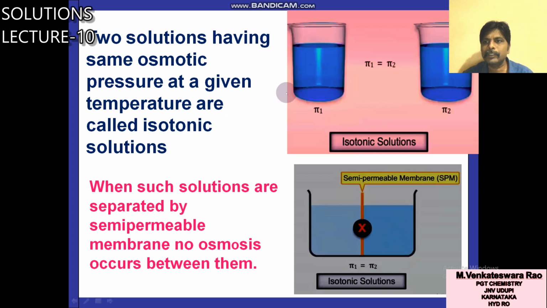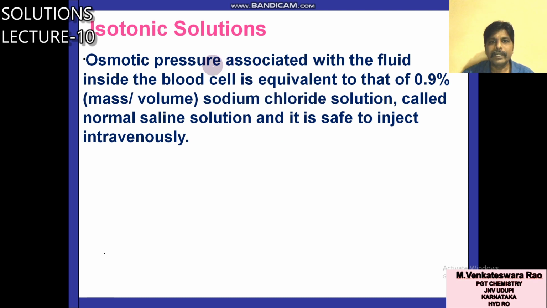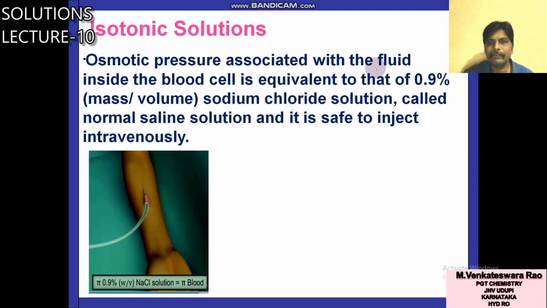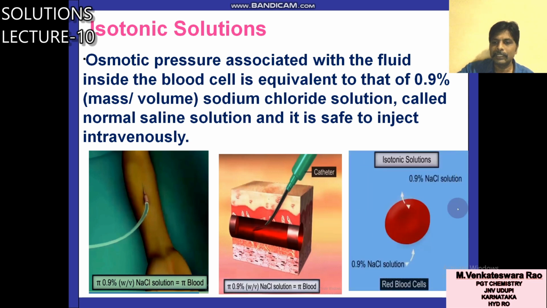Now the applications of isotonic solutions. One application: the osmotic pressure associated with the fluid inside the blood cell is equivalent to that of 0.9% weight by volume sodium chloride solution.